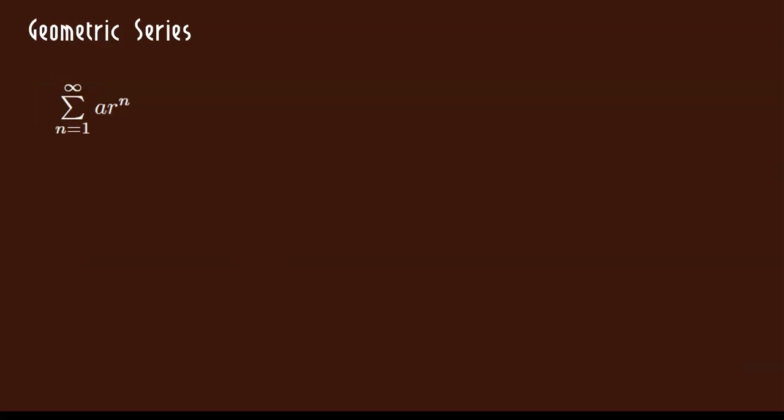Okay, let's look at a geometric series. Does it converge or diverge? We need to look at the limit of the terms. As n goes to infinity, what happens to a times r to the n? A is just a constant, so it's not going to change. This is what I worry about. Is r to the n going to get bigger or smaller? Well, if the absolute value of r is less than 1, and you raise r to a really big number, you're going to approach 0.